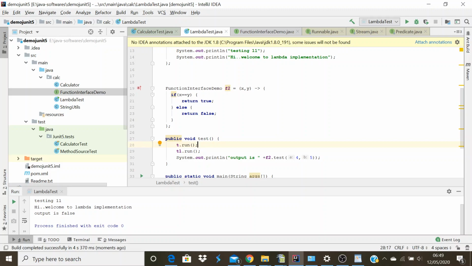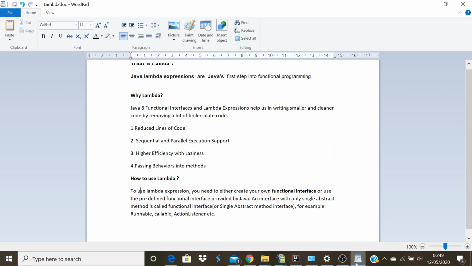So in this session we covered what is lambda, and lambda is the first step into functional programming. We will come to know how to use lambda in functional programming when we discuss stream APIs. And lambda actually helps us write smaller and cleaner code by removing a lot of boilerplate code that we used to write earlier.